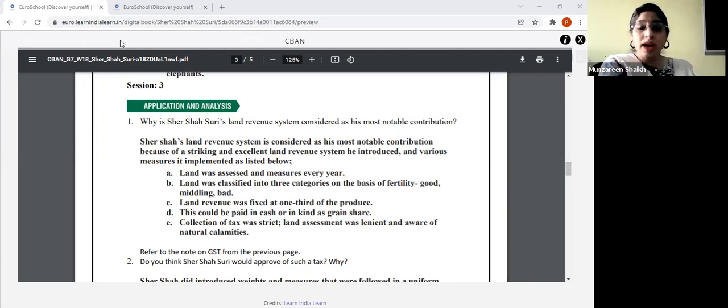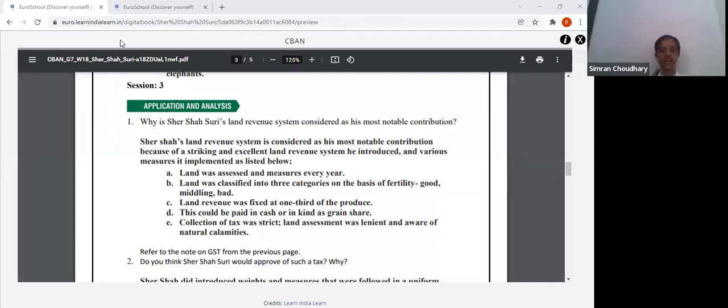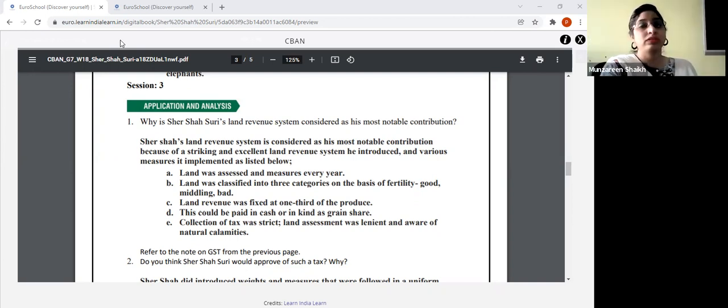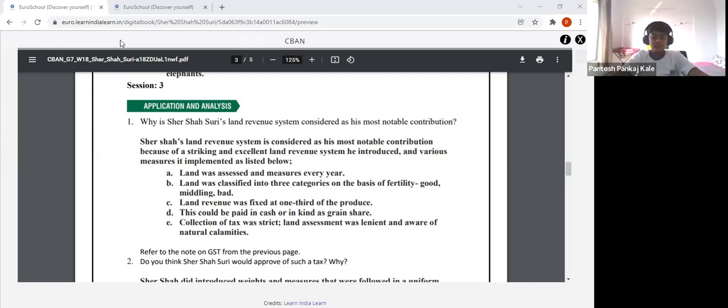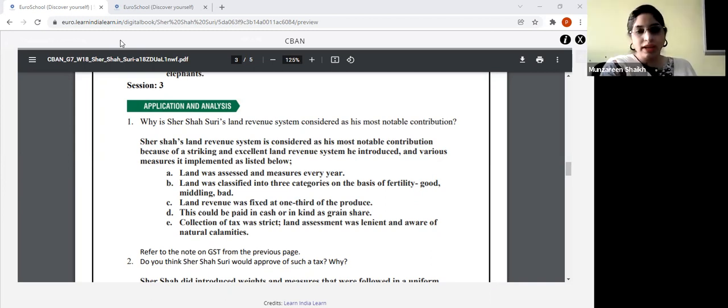Yes. And what about the land? How was it divided, children? Good, middling, and bad. On the basis of what? Fertility. Okay. On the basis of fertility, good, middling, and bad. Okay. Next,